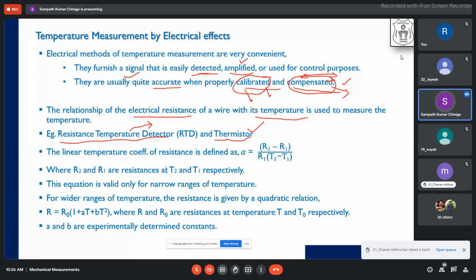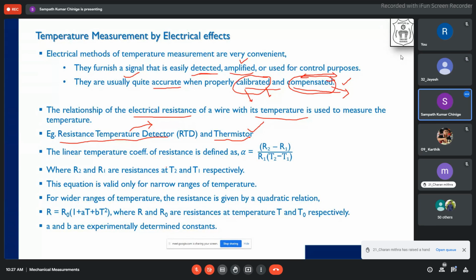Can any one of you tell me what is the relation between temperature and resistance? As temperature increases, in general, what happens to resistance? Resistance also increases. Resistance increases means the current flow is being reduced, right? Whenever the current is reduced, we have a change in the Wheatstone bridge circuit. Based on the voltages, we will lose the null deflection, null method. So basically we increase the current to make that come back to its original position. Whatever extra voltage or current we are providing to the bridge circuit, we relate that to temperature.